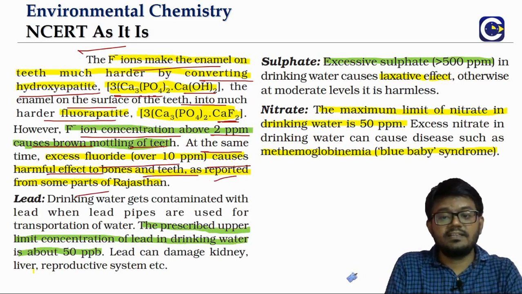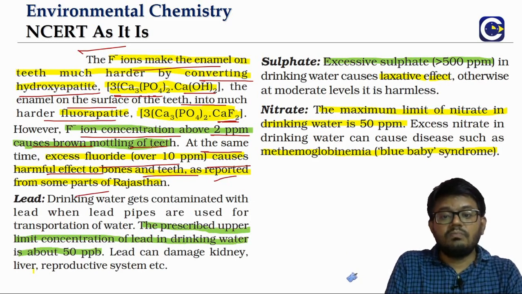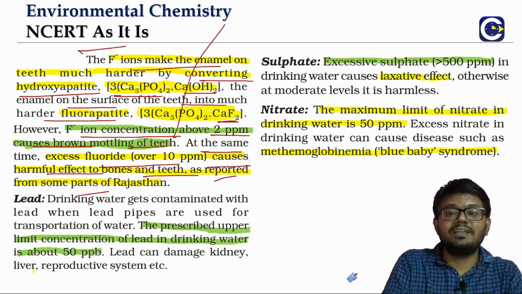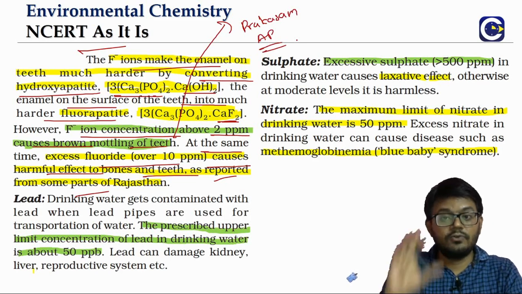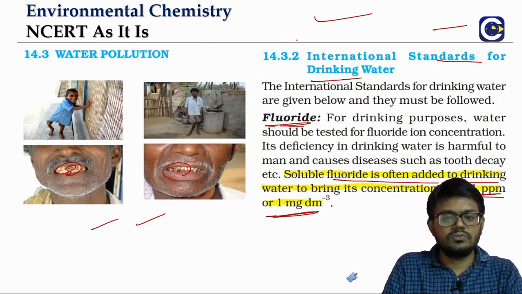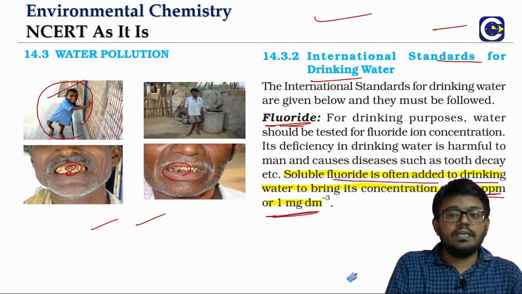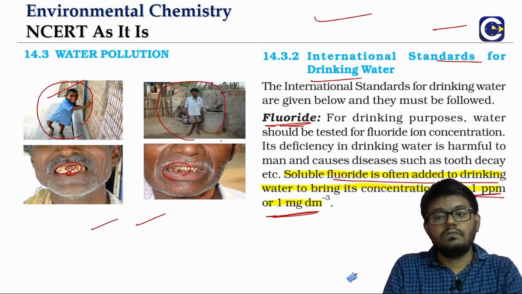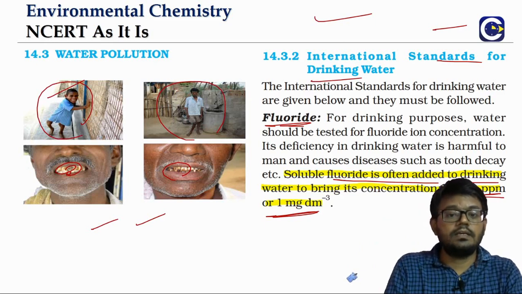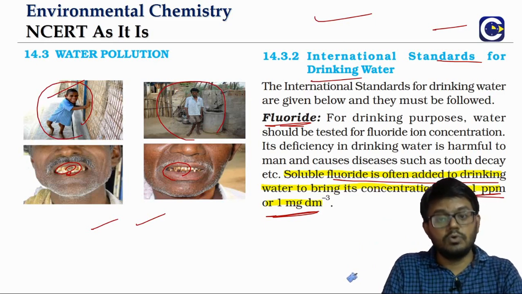The brown mottling on the teeth is even found in the place where I come from, Prakasam district in Andhra Pradesh. So we call that the fluoride effect. When you have a very high concentration of fluoride ions, we will get effects on bones as well.